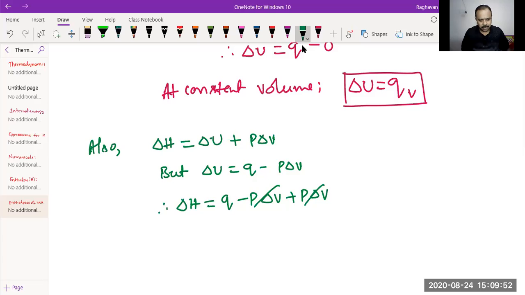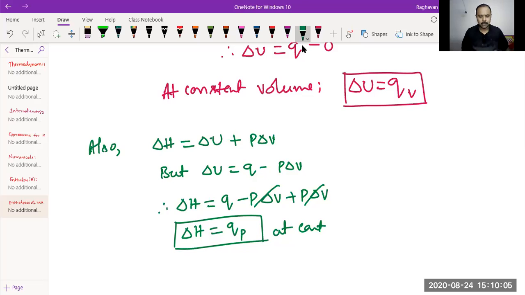Therefore, delta H is equal to QP, Q at constant pressure P. So what is the conclusion again? If a process is being carried out at constant pressure, whatever the heat change that occurs during the process should be equal to the enthalpy change of the system. So heat change at constant pressure, QP, is equal to change in enthalpy. Heat change at constant volume, QV, is equal to change in internal energy.